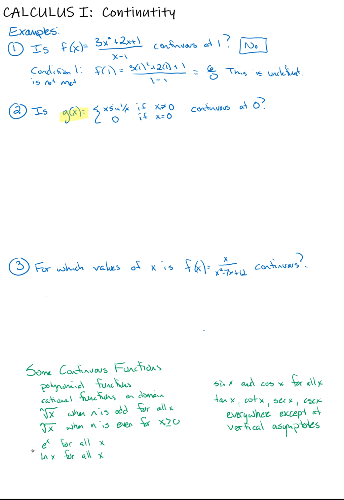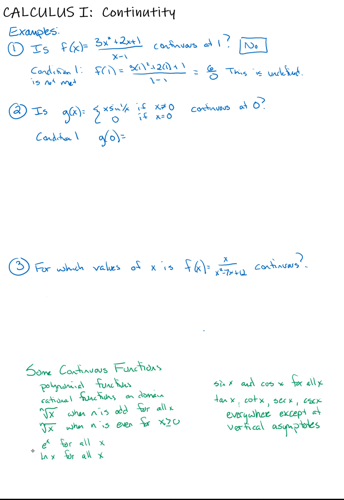Is g of x, the piecewise function defined by x times sine of 1 over x for x not equal to 0, and g of x equal to 0 if x is equal to 0, continuous at 0? Well, let's go through our conditions. Condition 1: what is g of 0?